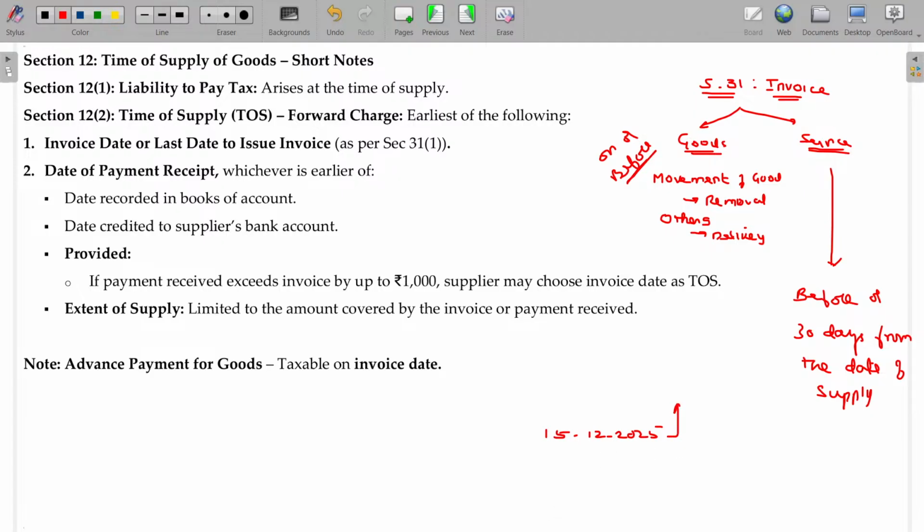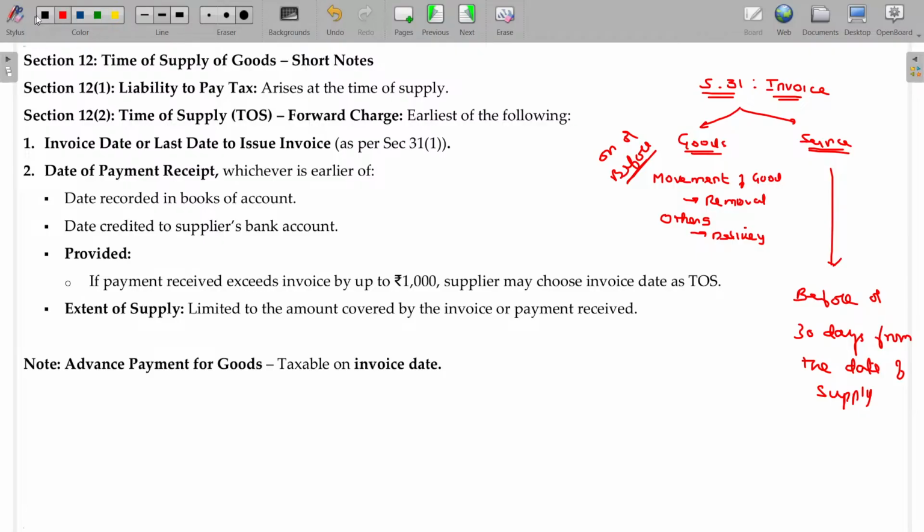Before the date, or on or after this date up to 30 days. 14/1/2026. Okay. Clear? Within this date you can issue the invoice. This is the only difference.